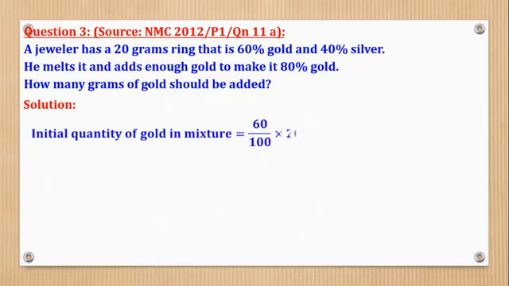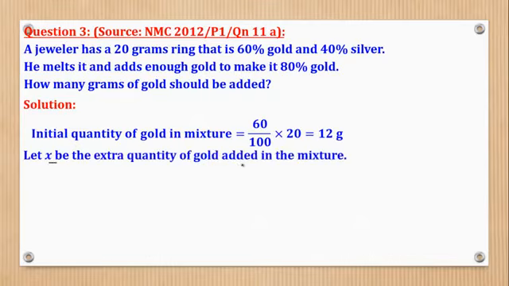So initially, the quantity of gold in the mixture was 60%. So it was 60 over 100 times 20 to give you 12. That was initially. Then they said he keeps on adding gold so that the percentage becomes 80. So let x be the extra quantity of gold added in the mixture. Therefore, the new amount of gold will now be the initial amount, which was 12, plus the x which has been